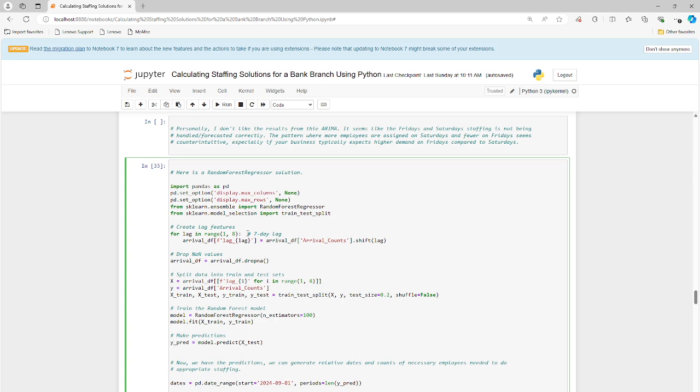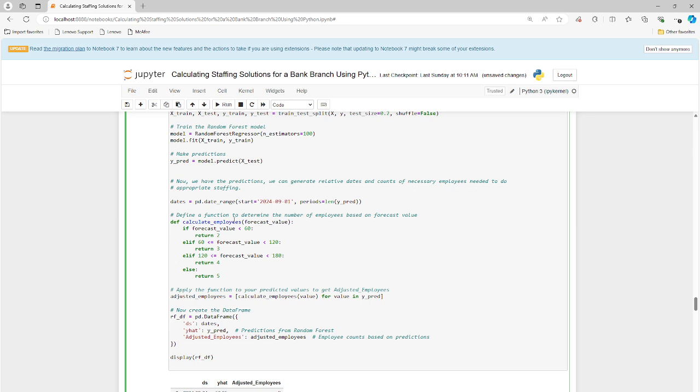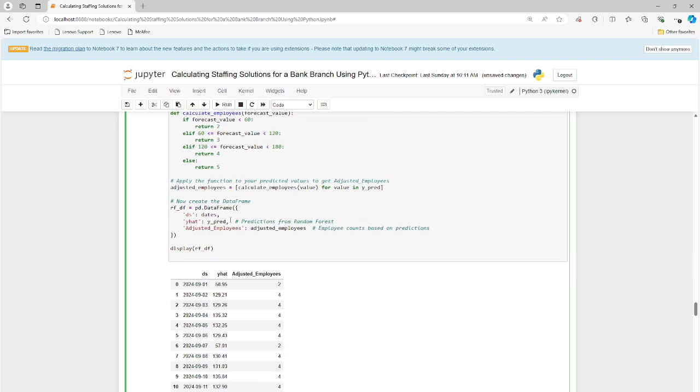So here's another solution using a random forest regressor. Again, this is time series data, and it's all numerical, so we can use a regressor. If it was labeled data, we would use a classifier, right, to try to classify the outcome. Now we're trying to look at regression, or use regression to solve the problem. We have the X and Y variables, so the arrival counts is what we're trying to predict. That's going to be the Y, or the Y hat, it's called. I have a fancy name for the predicted variable.